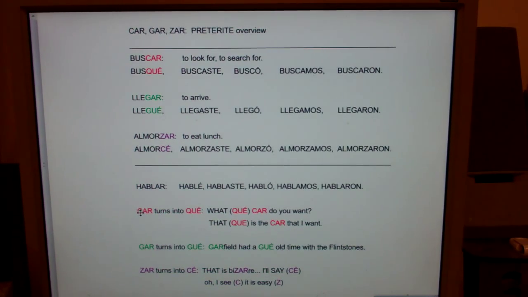So again, on a car verb, the car turns into K. On a gar verb, the gar turns into gay. And on a zar verb, the zar turns into say. Okay, so what car do you want? That's the car I want. When Garfield arrived, he had a gay old time with the Flintstones, and zar turned into say. That's bizarre. I'll say, "Oh, I see, it's easy." Hopefully that helped with that group of verbs called GAR ZAR.